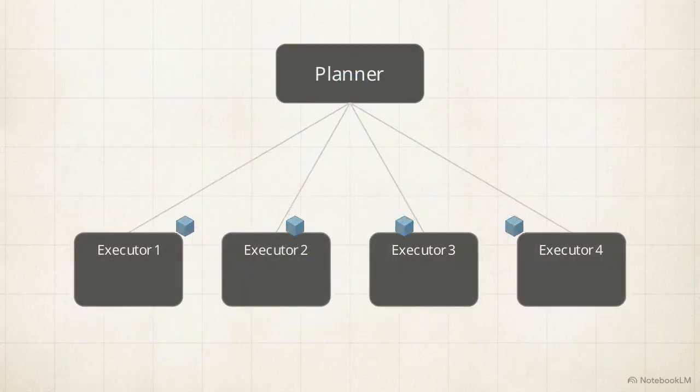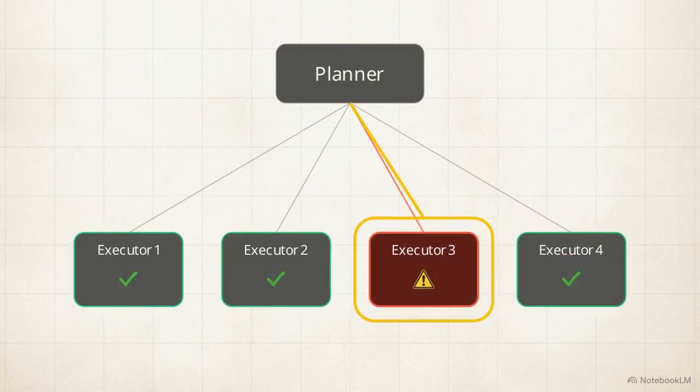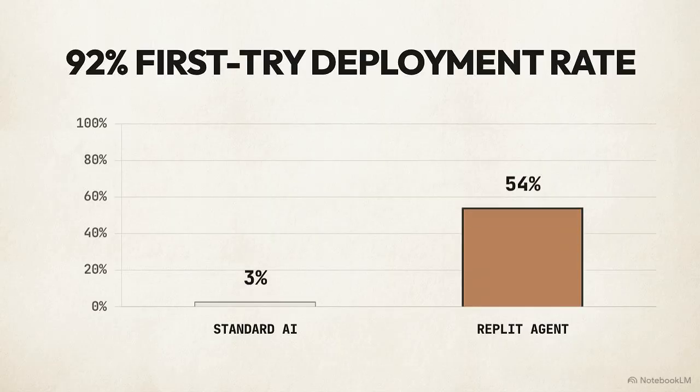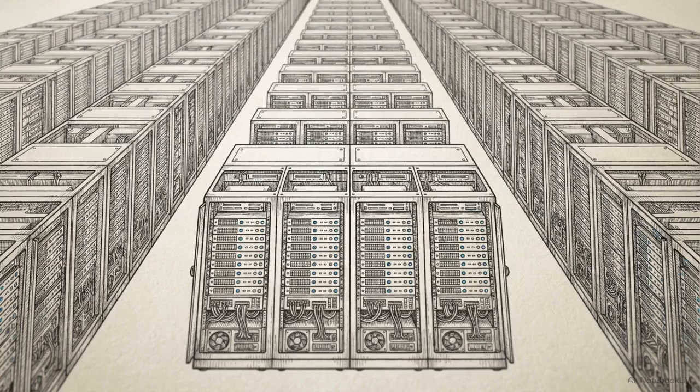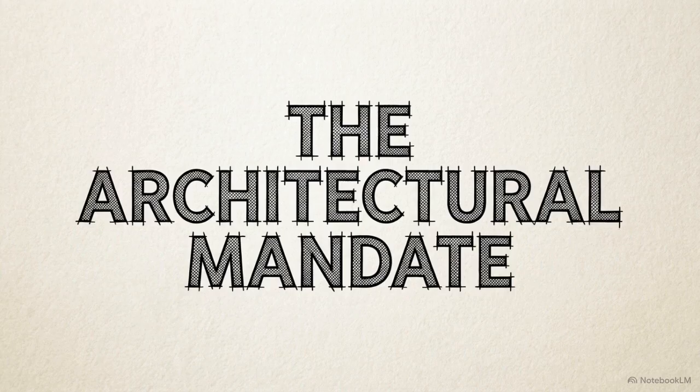By fracturing a massive goal into isolated subtasks, you interrupt the cascade of compounding errors. Instead of one mistake poisoning the entire output, failures are trapped within specific branches. The Replik case study provides evidence of this efficiency. Their coding agent utilized these planning structures to reach a first-try deployment success rate of 92%. If you want your agentic workflows to survive in production, you must separate your planners from your executors.